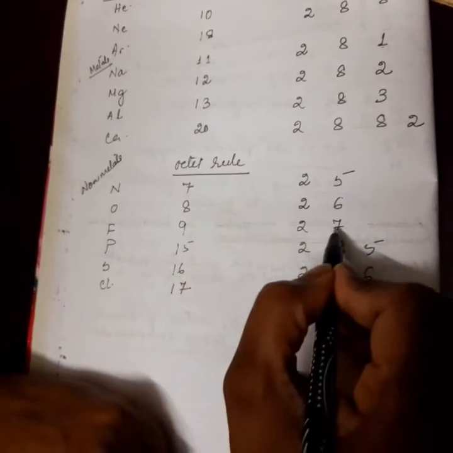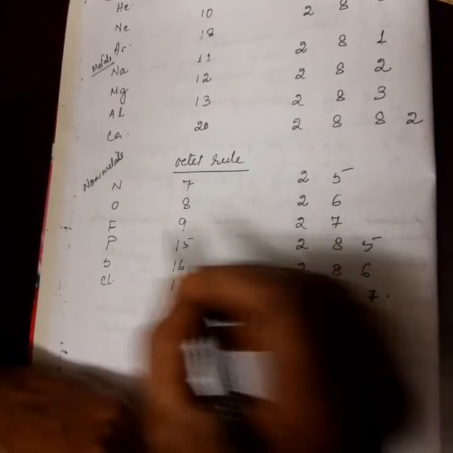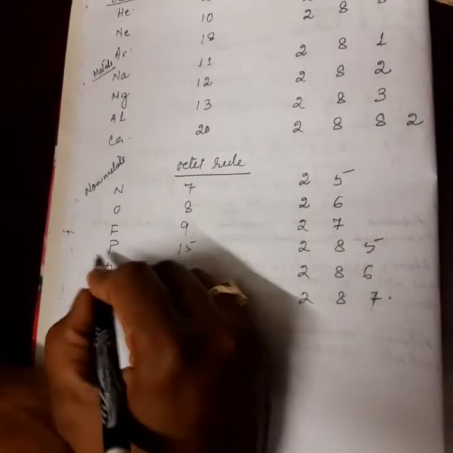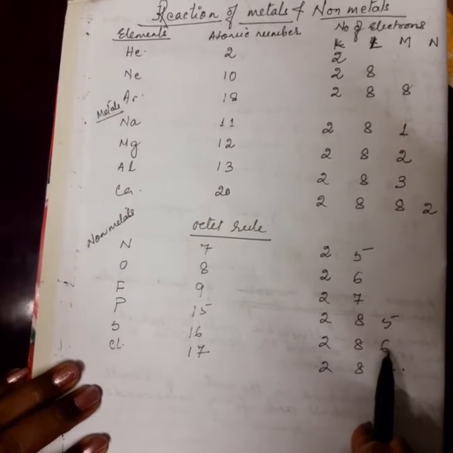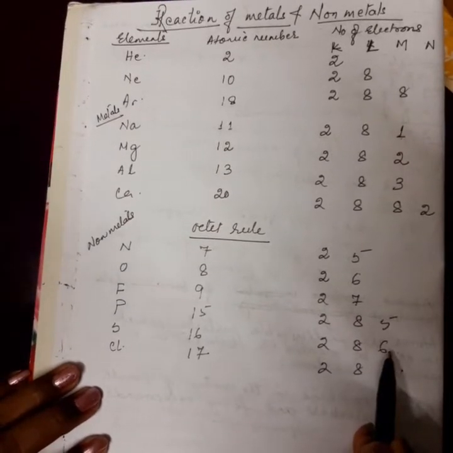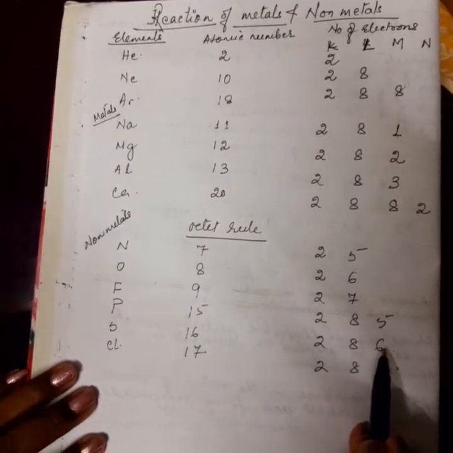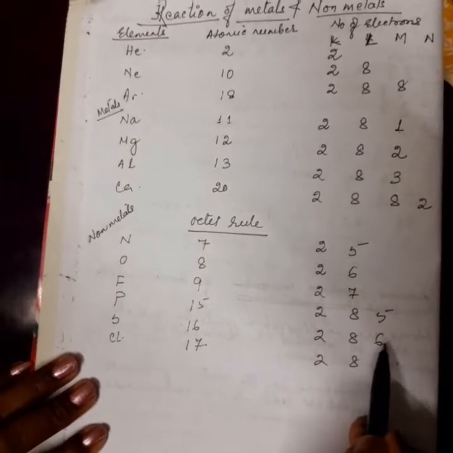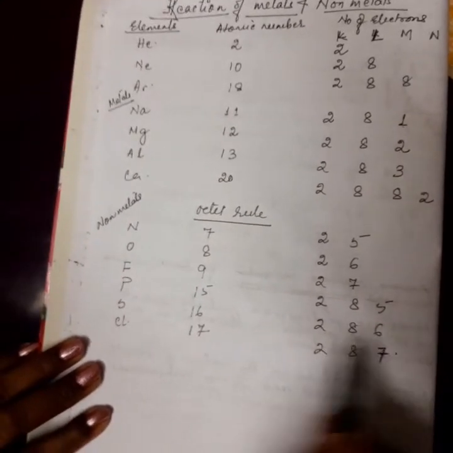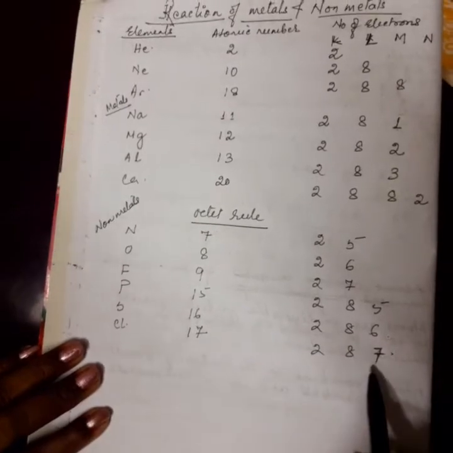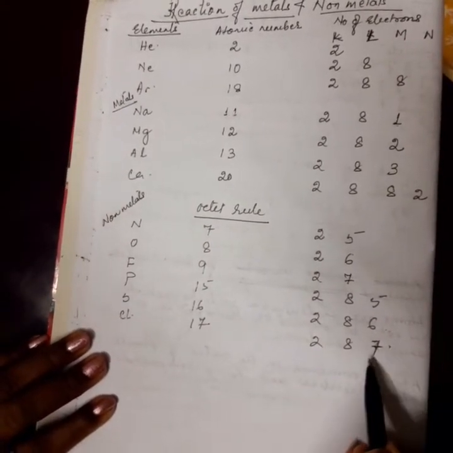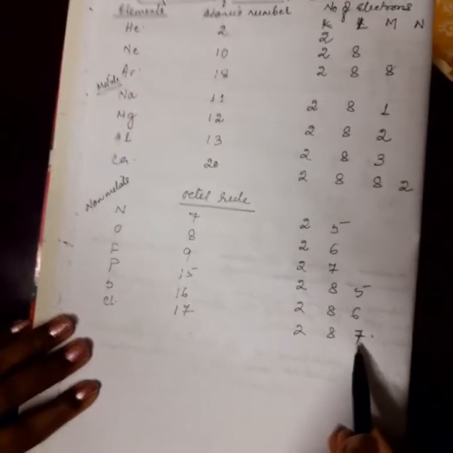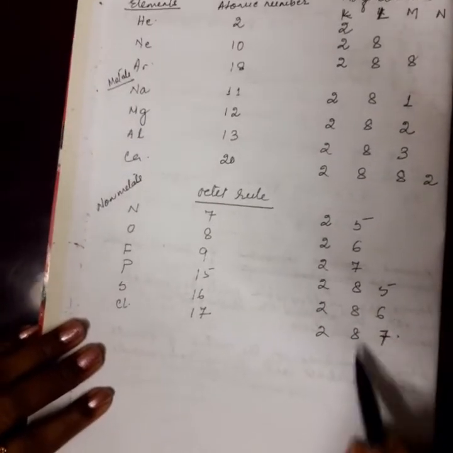Similarly, fluorine has 7 here. It needs 1 electron. Phosphorus, it needs 3. In case of sulfur, we have 6 electrons in the outermost shell. It needs 2 more electrons to have stable electronic configuration, or it has to lose 6 electrons. Similarly, for chlorine, it has 7 electrons in its outermost shell. Either it will gain one electron to become stable, or it has to lose 7 electrons.